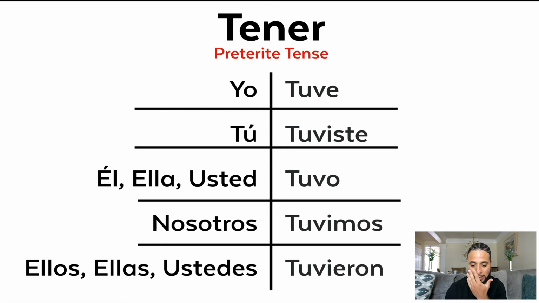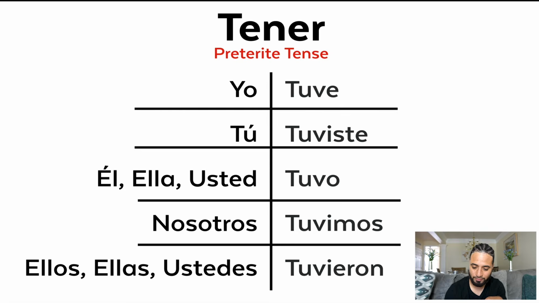All right, now let's look at the preterite. Yo tuve, tú tuviste, él tuvo, ella tuvo, usted tuvo, nosotros tuvimos, ellos, ellas, ustedes tuvieron. So I had, tuve, tú tuviste, you had, él, ella tuvo, he or she had, usted tuvo, you had, nosotros tuvimos, we had, ellos, ellas, ustedes tuvieron, they had or you guys had.